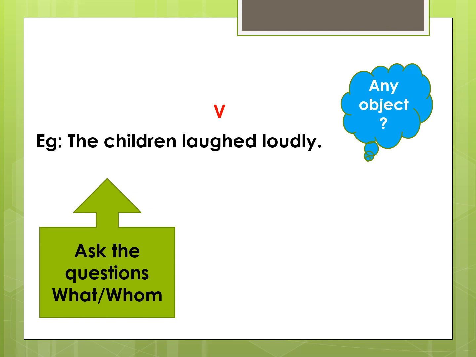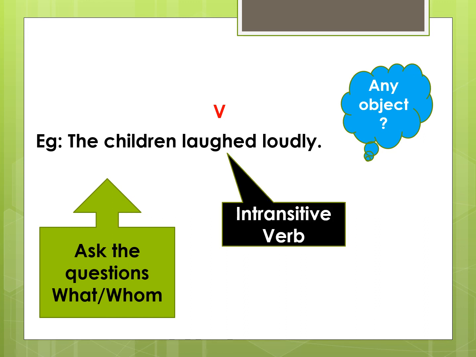See children, not all the words that appear after the verb is the object that receives the action. We have to see in a sentence who or what is receiving the action. If no one is receiving the action, then that verb is not a transitive verb, but it is an intransitive verb. So that means here, in this case, we do not have any object. Therefore, this verb in the sentence is an example of intransitive verb.